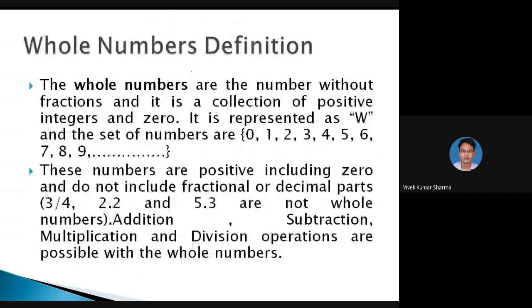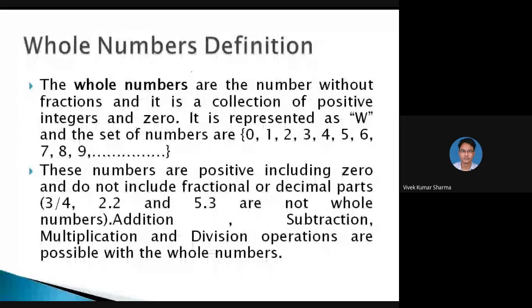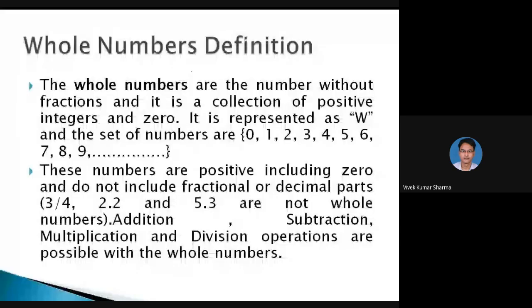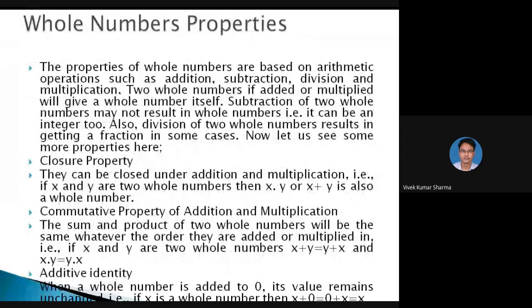Whole numbers. When we include 0 in the natural numbers, it is converted to a whole number. But whole numbers do not include negative numbers or fractional or decimal parts. Whole number properties: whole numbers also follow the closure property for addition and multiplication.